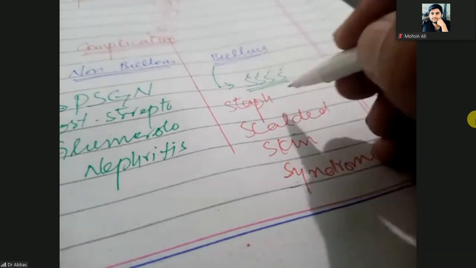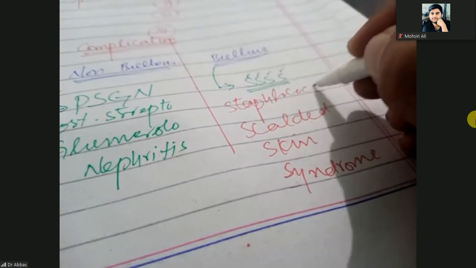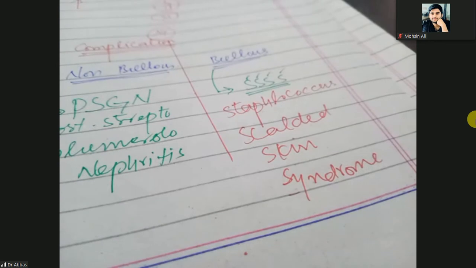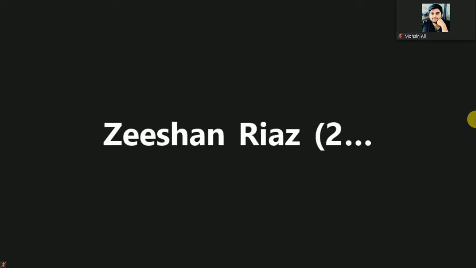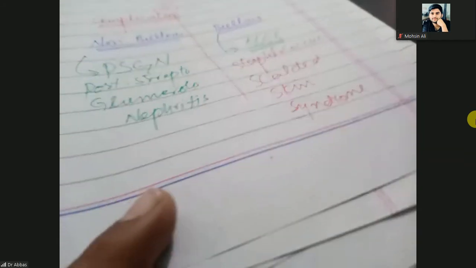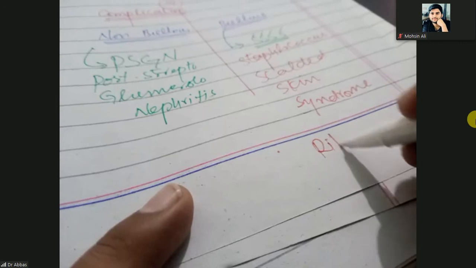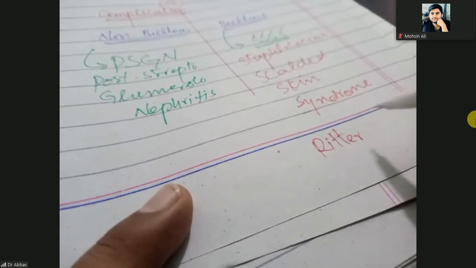Another name for staphylococcal scalded skin syndrome is Ritter disease. Ritter disease.